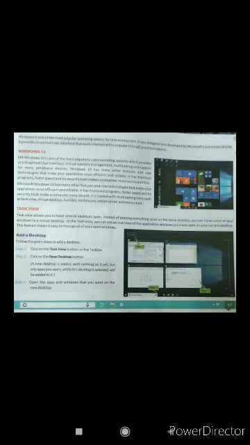A new desktop is added with nothing on it yet, but any apps you open while this desktop is selected will be added to it. So once you click on that one, it will be blank, but once you use any other program and window, it will be added over there. Open the apps and windows that you want on the new desktop. You can simply click on My Computer, and you can open the drives and files like you generally open.